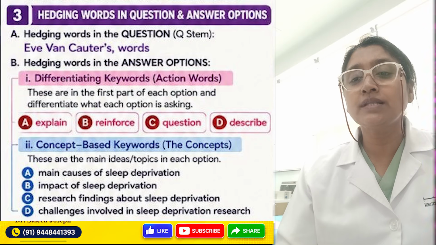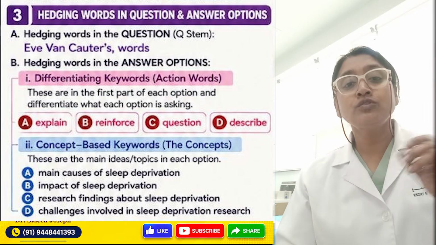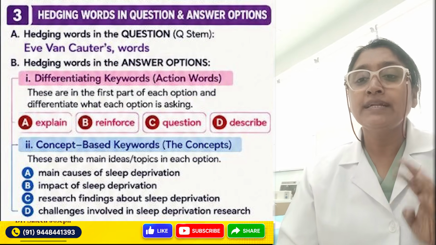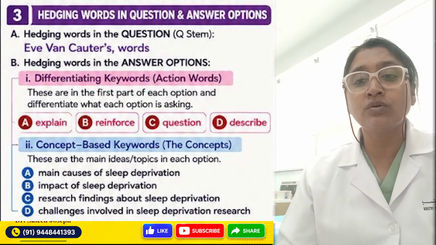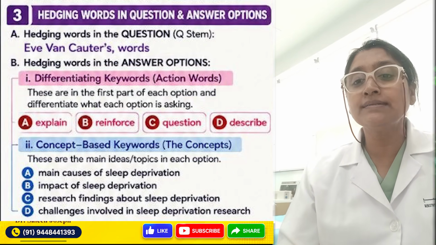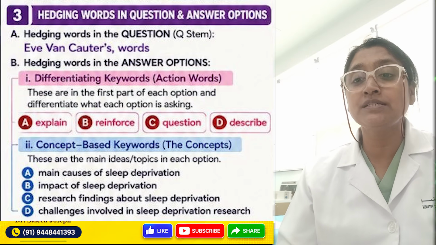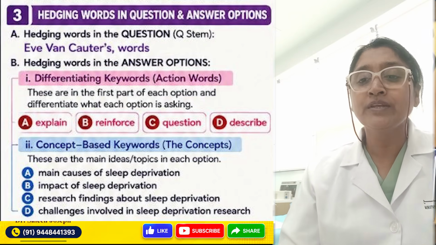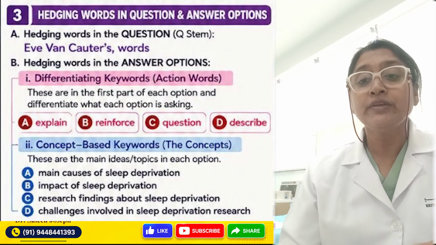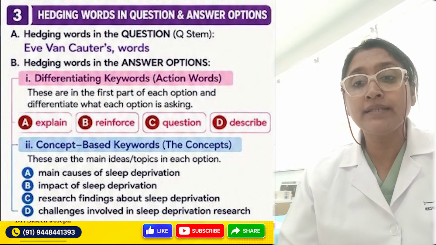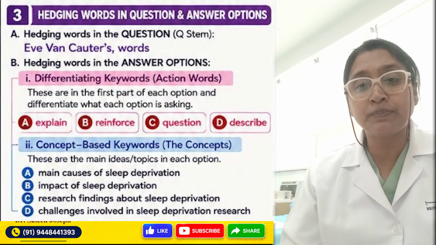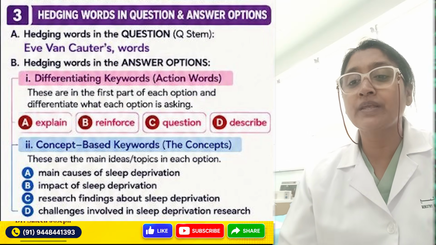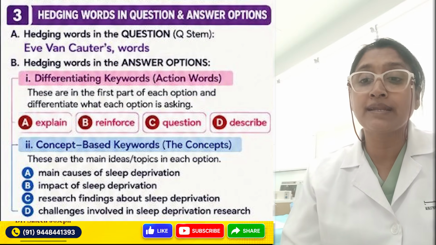Then the hedging words in the answer options. There are 2 types of hedging words or keywords in answer options. First, differentiating keywords, or the action words. These are in the first part of each option and differentiate what each option is doing. Option A has explain, option B has reinforce, option C has question, and option D has describe.